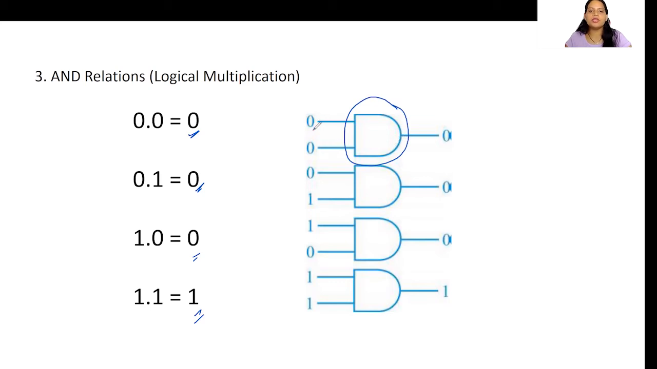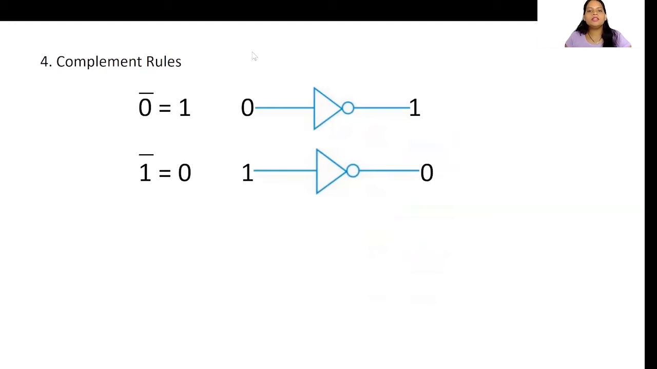So here we are giving two inputs, 0 and 0, we are getting 0 as output. 0 and 1, we are getting 0. 1 and 0, we are getting 0. 1 and 1, we always get 1 in case of the AND operator. Okay. So the fourth one is the complement rule.